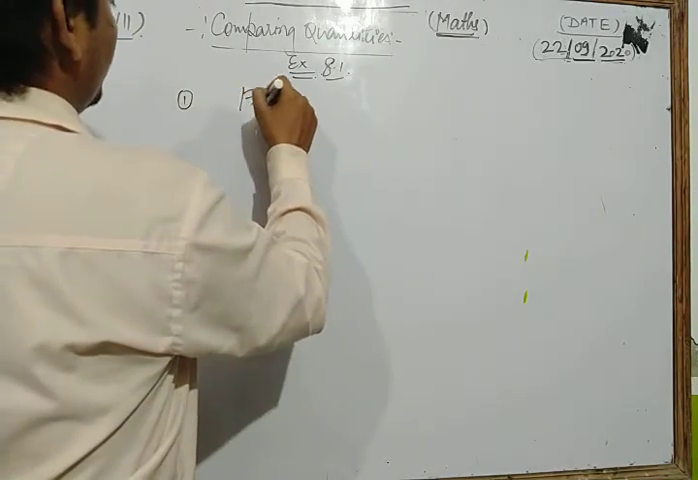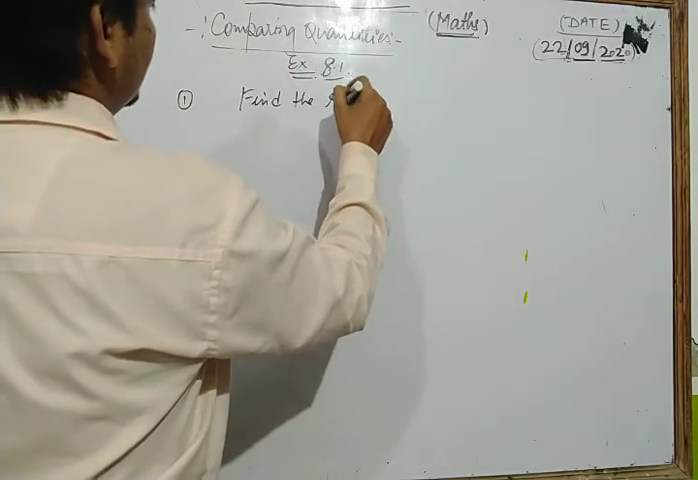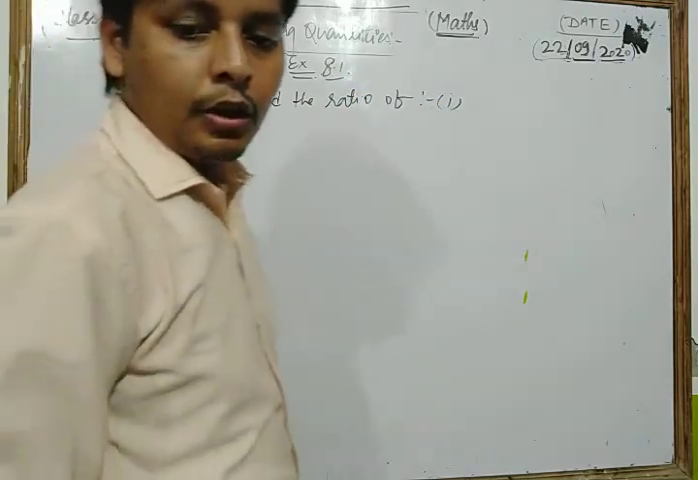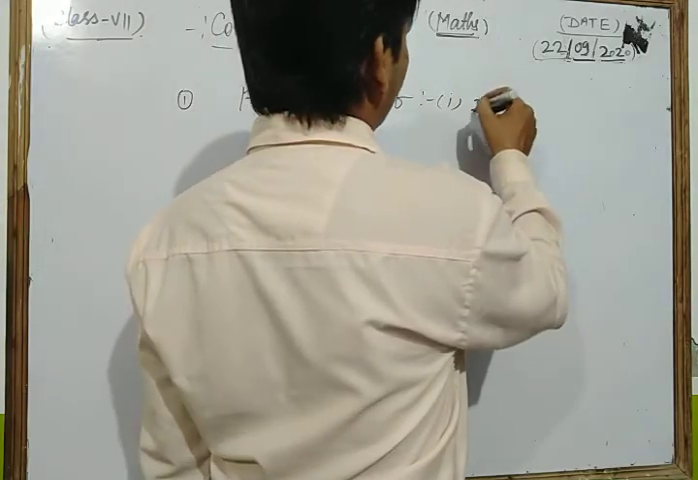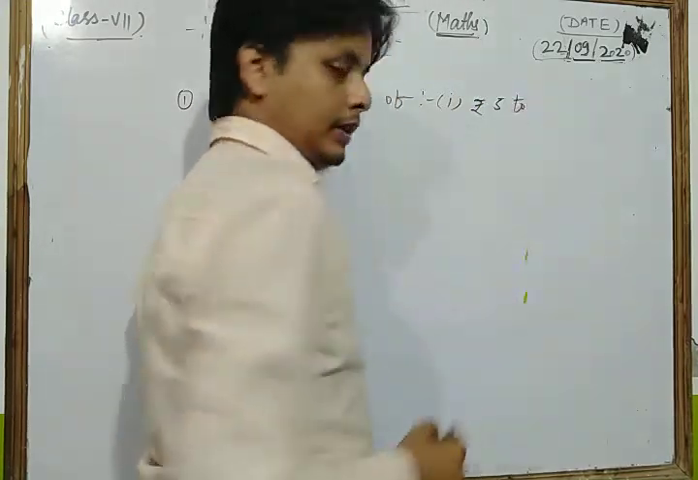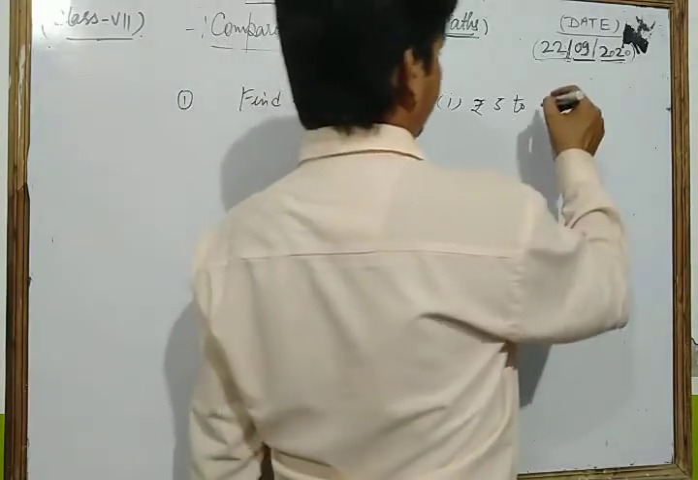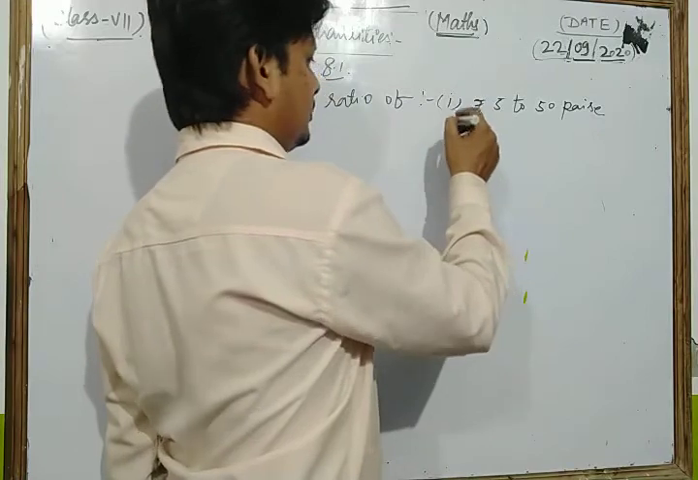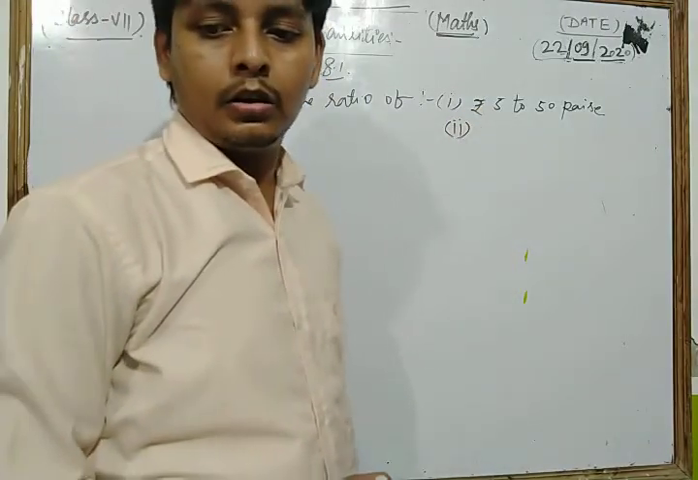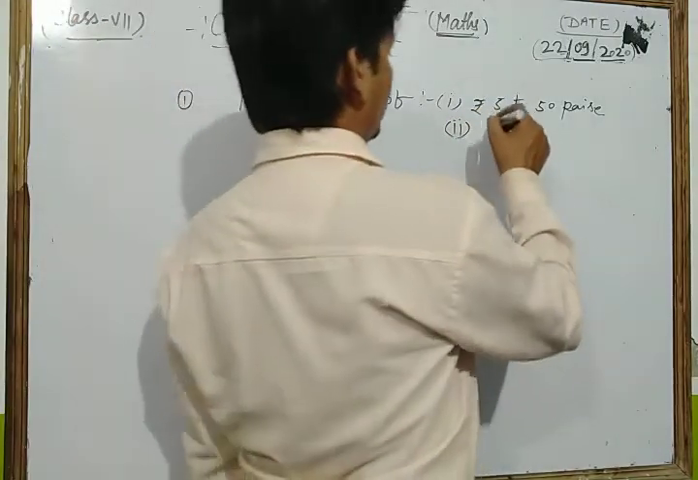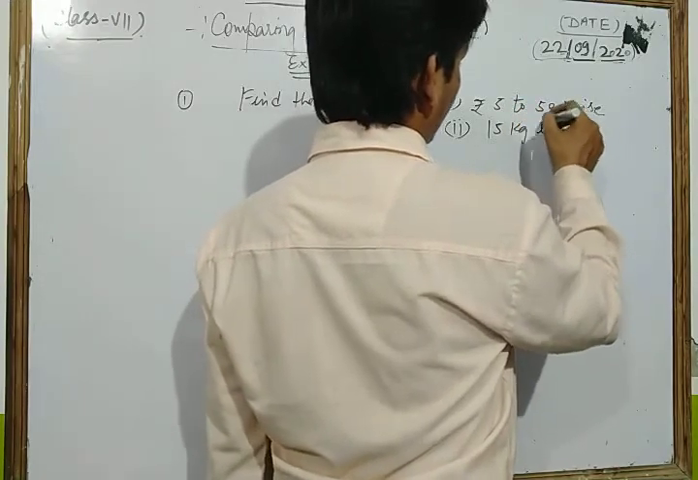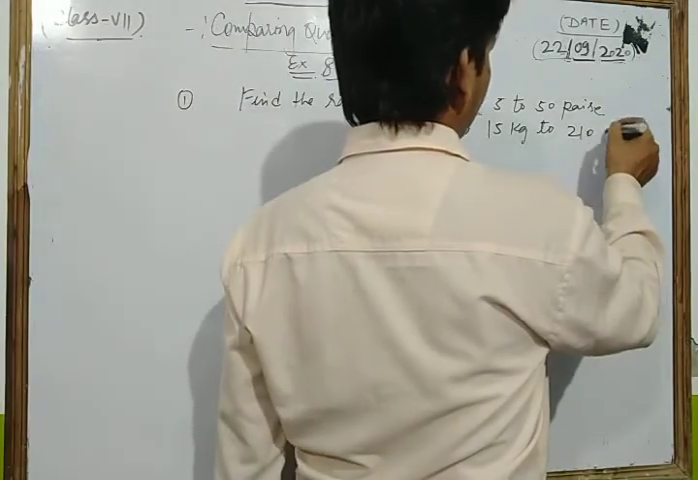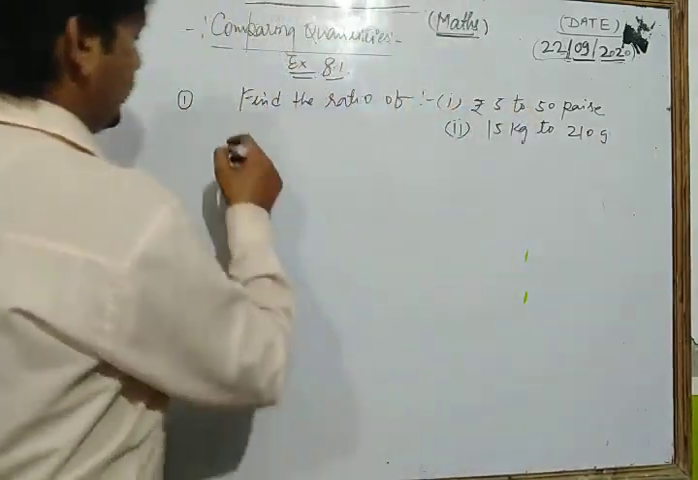Find the ratio of. The first part of this question is rupees 5 to 50 paise. The second one is 15 kilogram to 210 gram. Now let's see the first question and solve it.